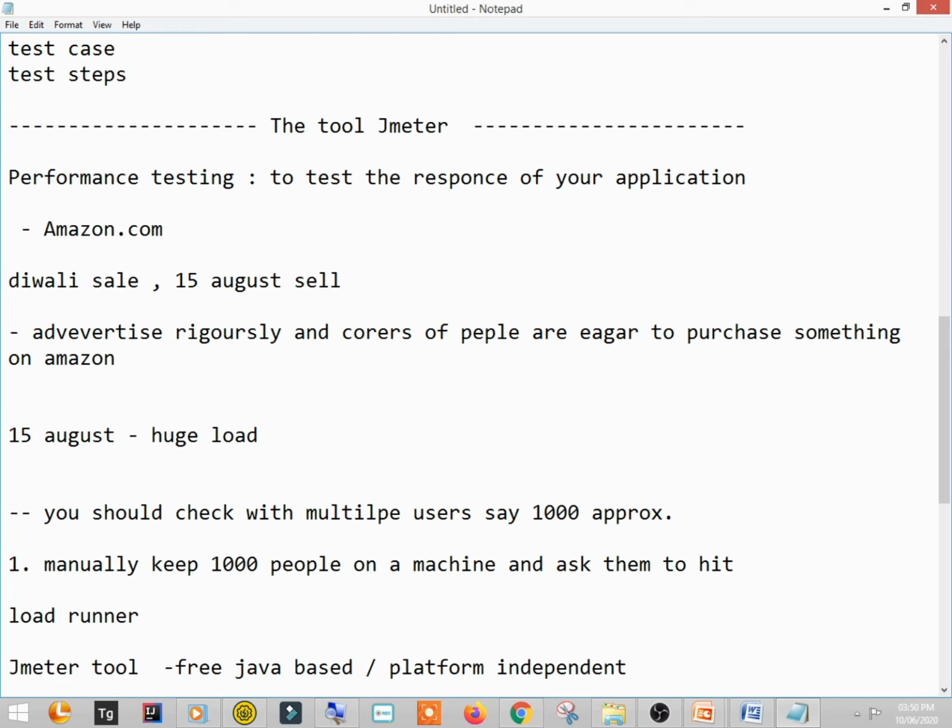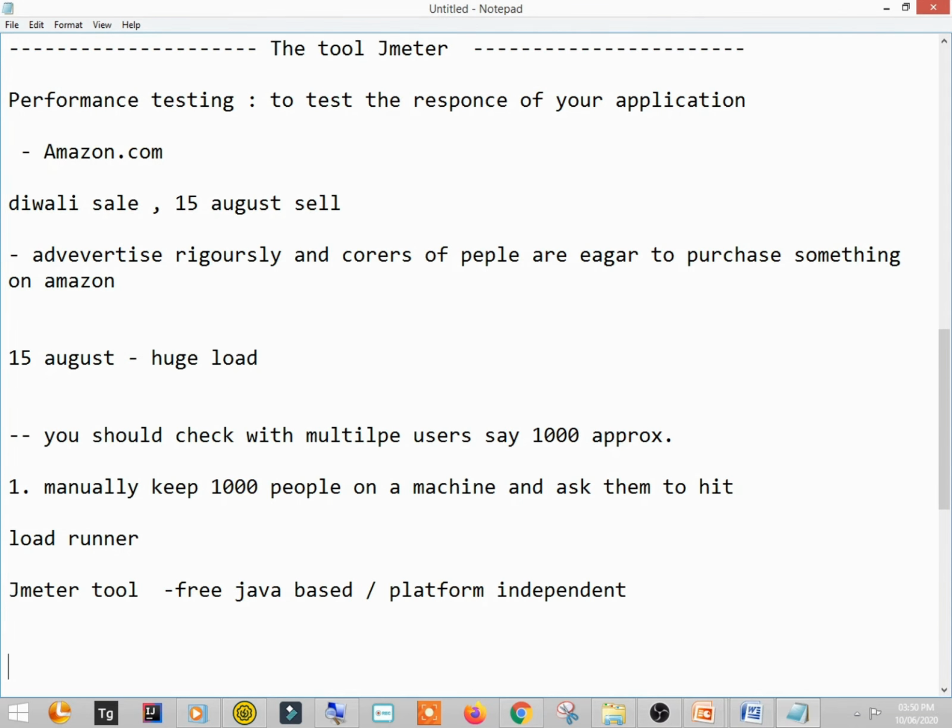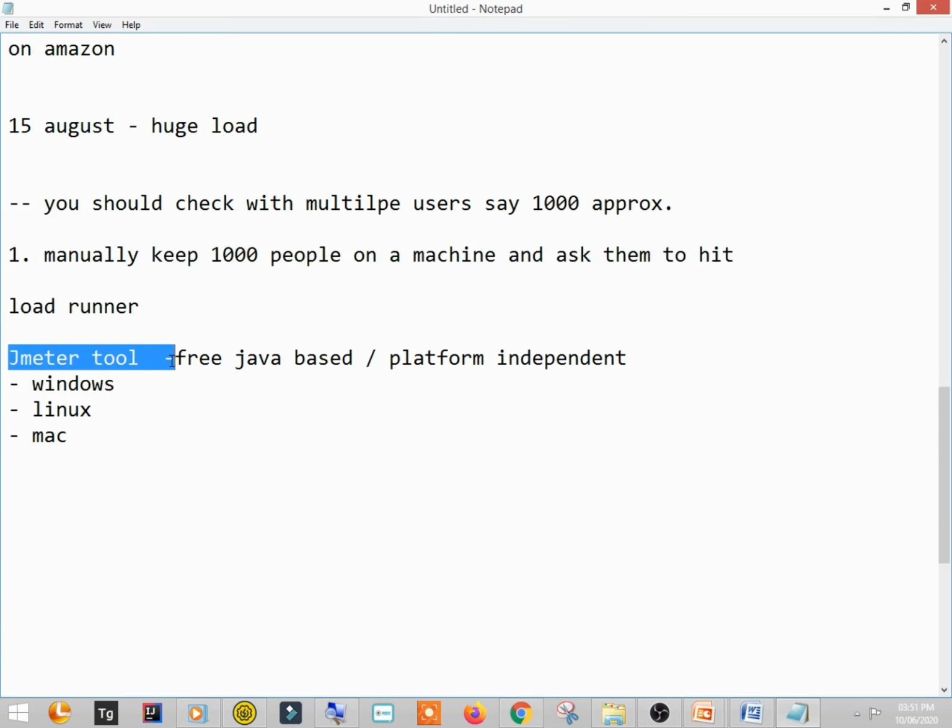Okay, so it is platform independent, which means you can use it on Windows, Linux, Mac OS, or any OS. Some tools work on a specific operating system only, right? So this is the JMeter tool.